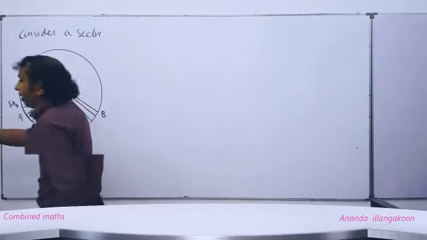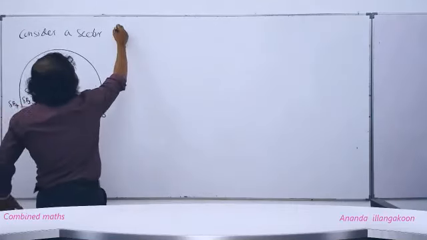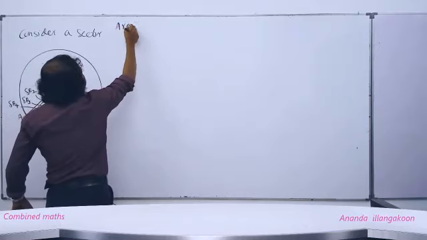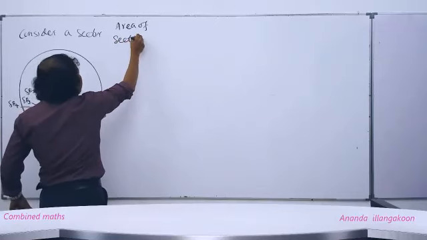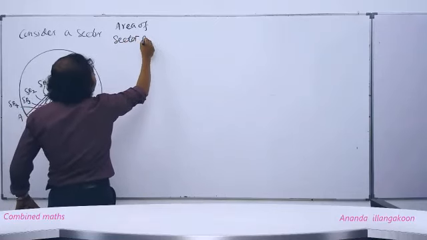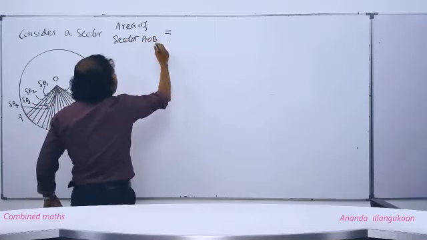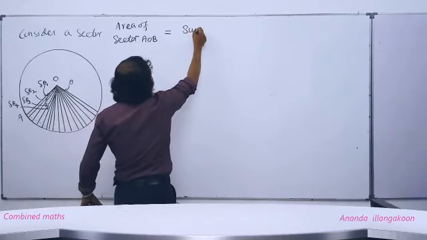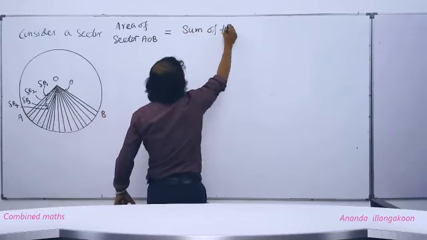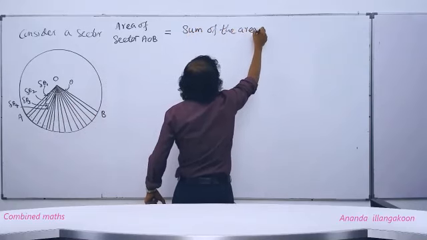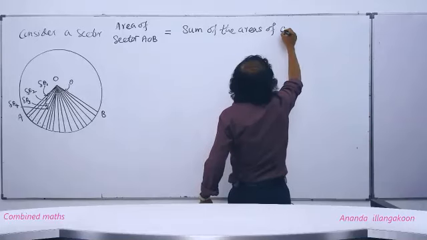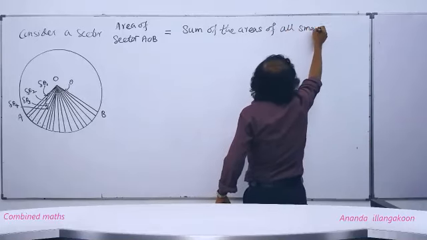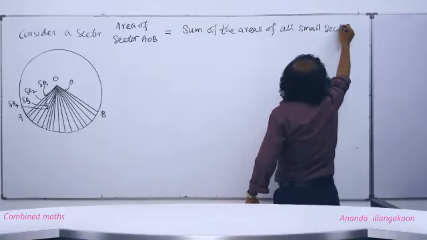Then we can write: area of the sector AOB is equal to what? Sum of the areas of all small sectors.